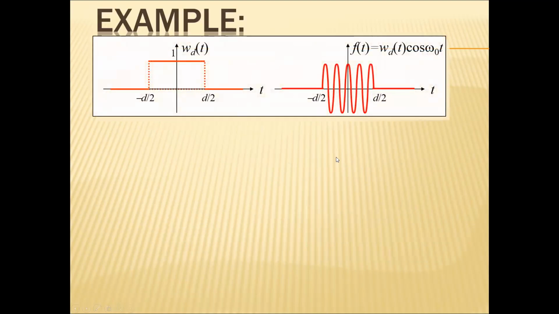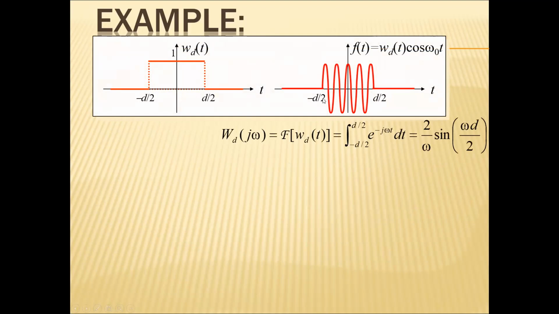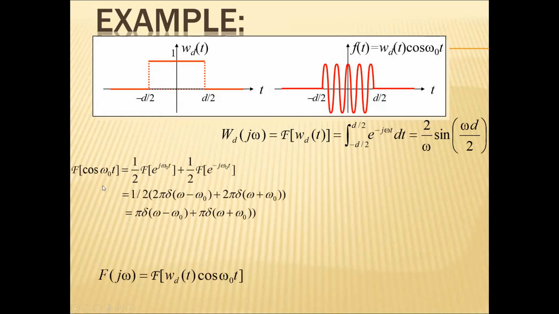So this is the Fourier transform of what is called a radio frequency pulse, which varies from minus d by 2 to plus d by 2. It is a combination of two functions: one is a rectangular pulse, another is a sinusoidal signal. The rectangular pulse is defined like this, and its Fourier transform is 2 by ω into sine(ω d by 2), which we have already done. And the Fourier transform of cos ω0 t equals π delta(ω minus ω0) plus π delta(ω plus ω0).